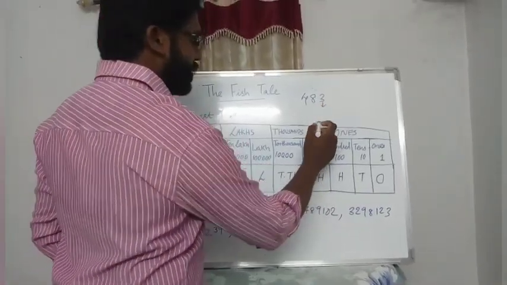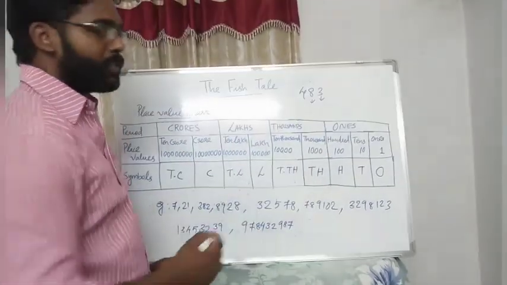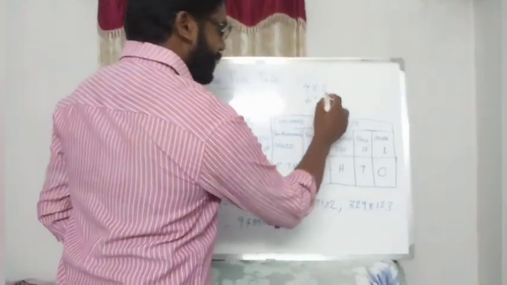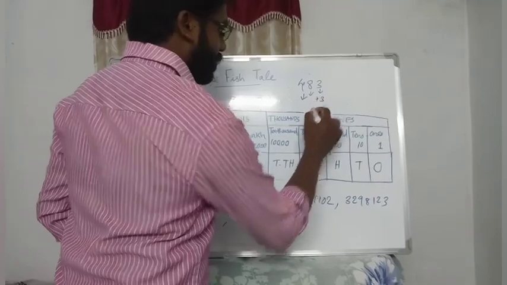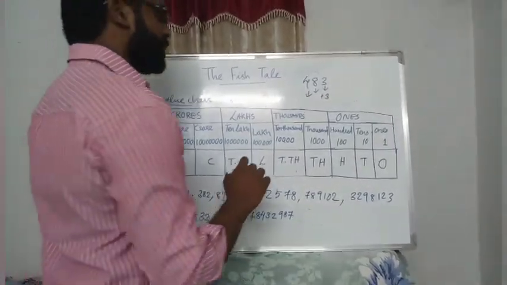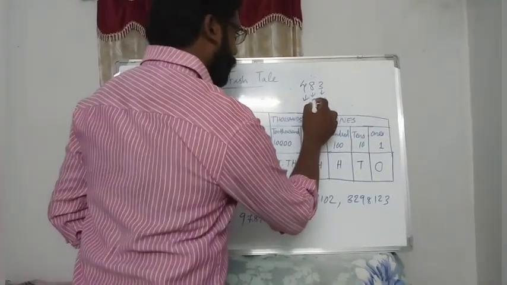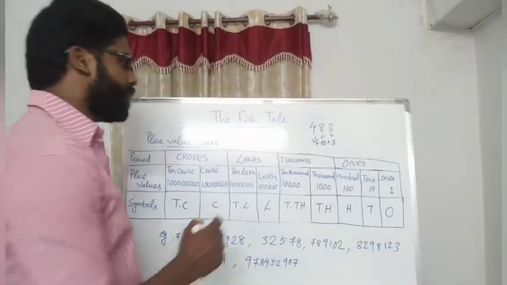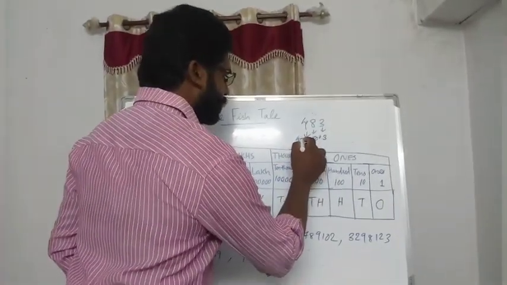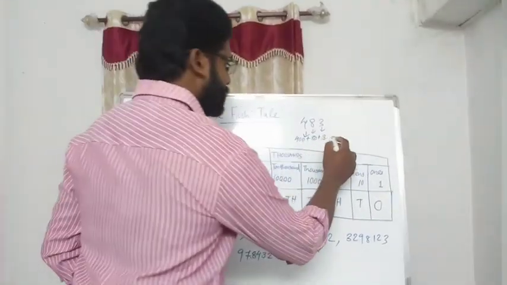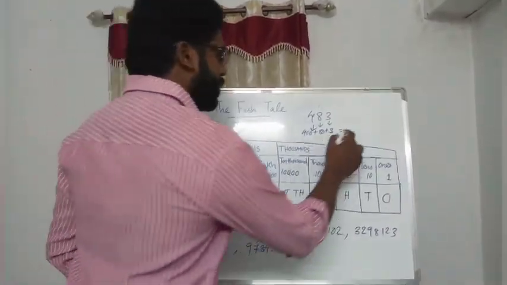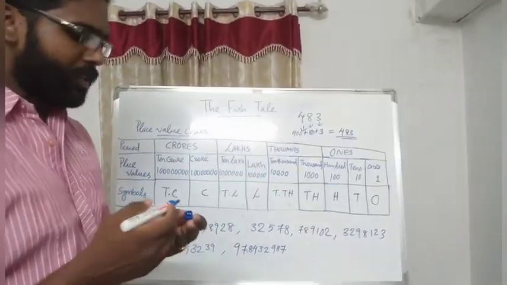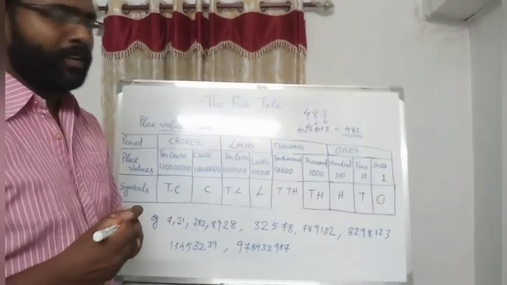3 in ones place, 8 in tens place, 4 in hundreds place. So that means 3 in ones place, plus 8 in tens place, 8 tens are 80, you already learned, plus 4 in hundreds place, 4 hundreds are 400. So how will you read this? 400 plus 80 plus 3, 483. It is a simple one you studied in your 3rd or 4th standard. Now a little bit higher.